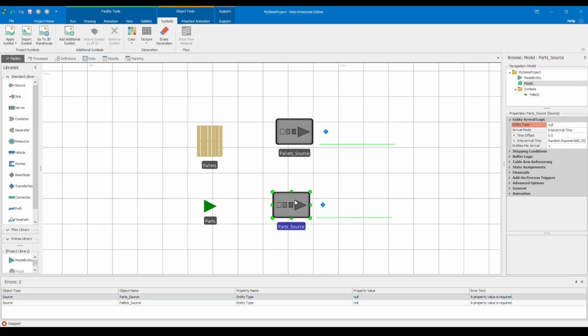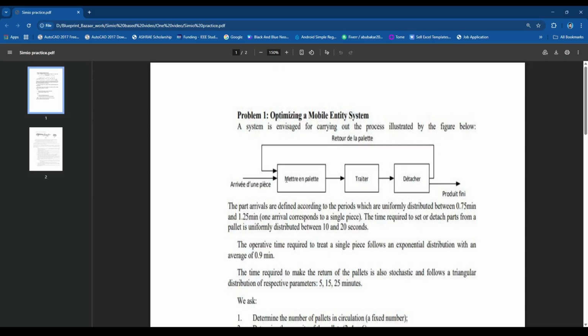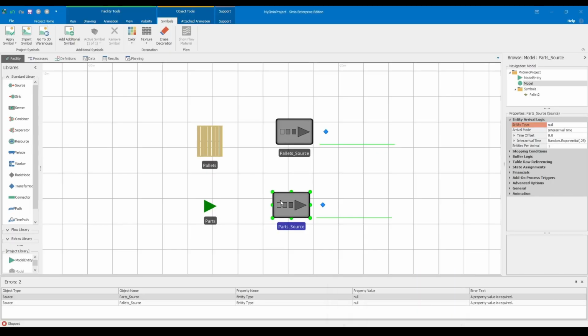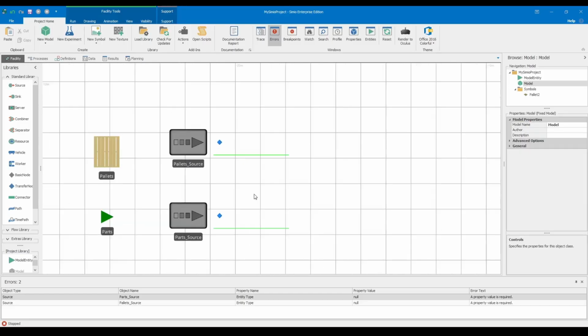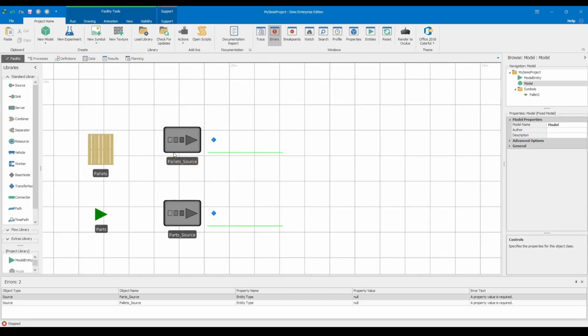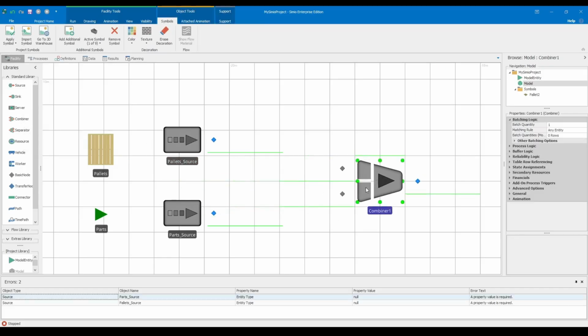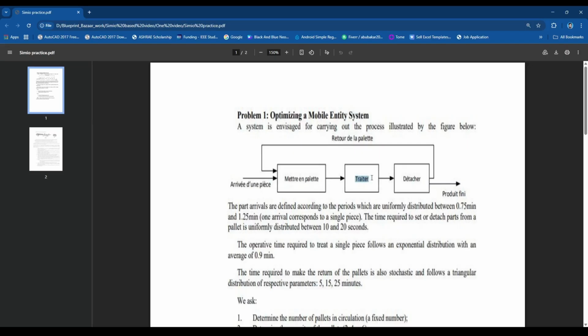Our mission today is to act as system optimizers for Blueprint Bazaar by answering two pivotal questions. First, we must determine the exact number of pallets that should be in circulation as a fixed number. Second, we need to decide on the physical capacity of those pallets, choosing between 2, 4, or 6 pieces per pallet. These decisions cannot be made in a vacuum.